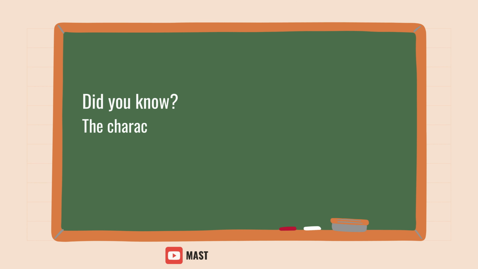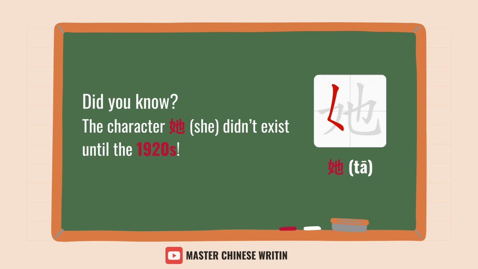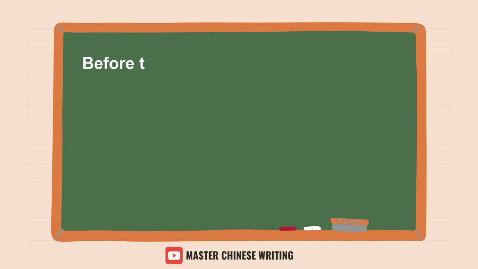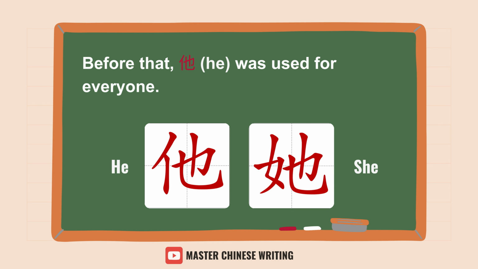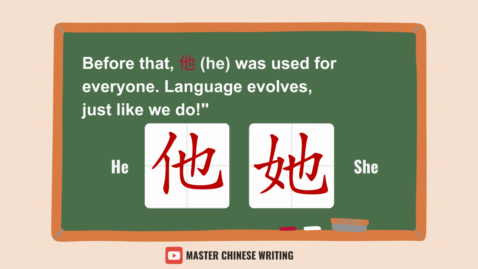Did you know? The character 她 didn't exist until the 1920s. Before that, 他 was used for everyone. Language evolves, just like we do.